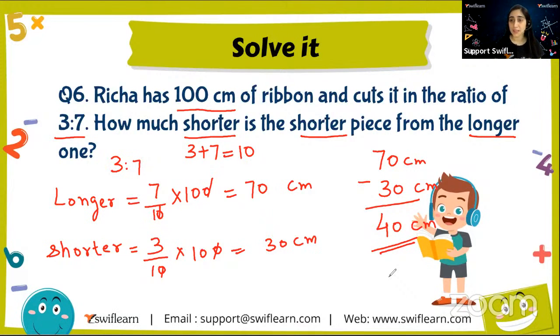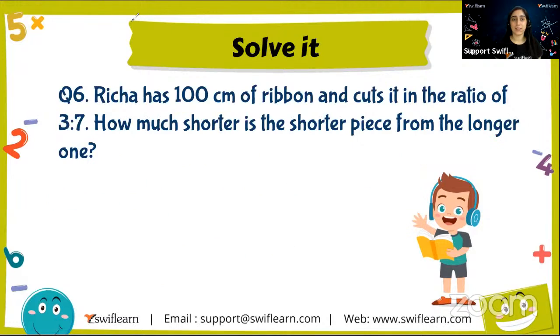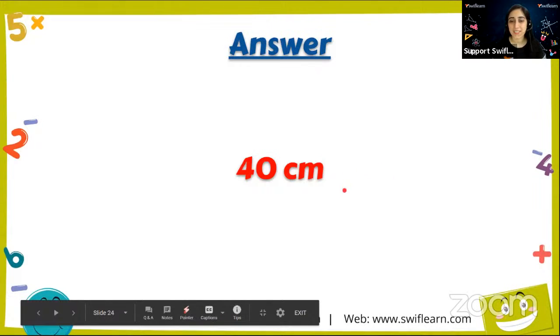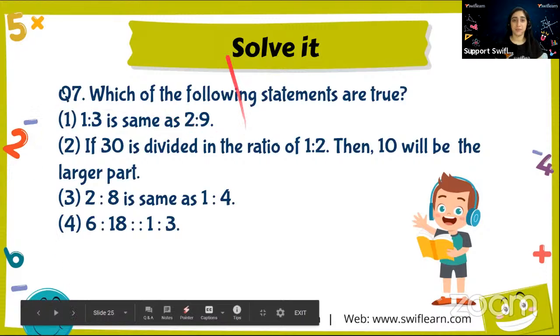Were you able to understand this question? There was a little difference. We were able to calculate the longer and the shorter; these are the basic questions we follow. But the next part, finding the difference, was a new catch in this question. To calculate this, we need to subtract. Okay, clear? Let's see what the answer says. Have we solved it right or not? Yes, we did it right. 40 centimeters. Now, moving on to the next question.